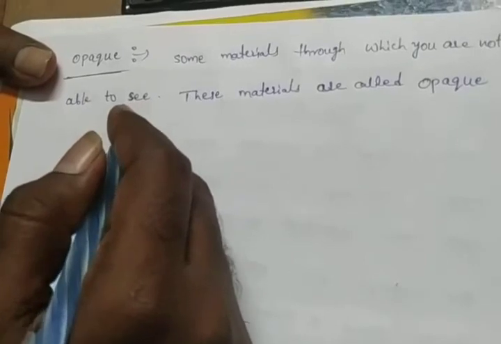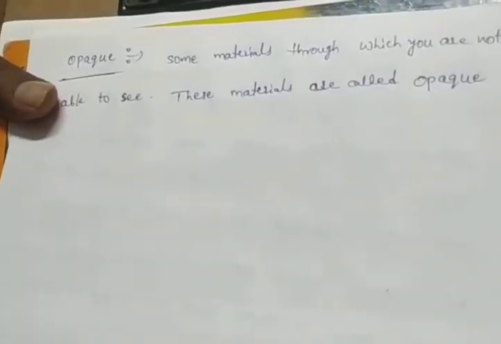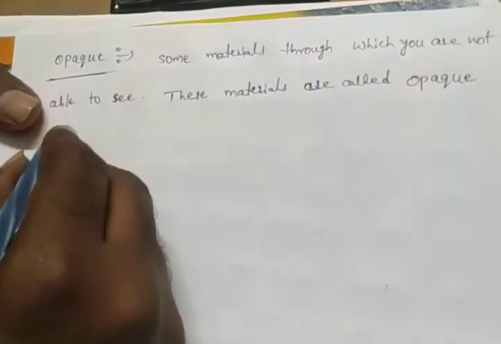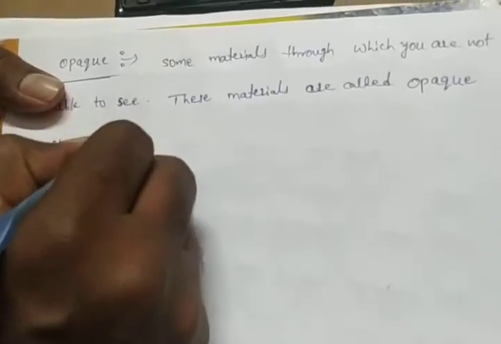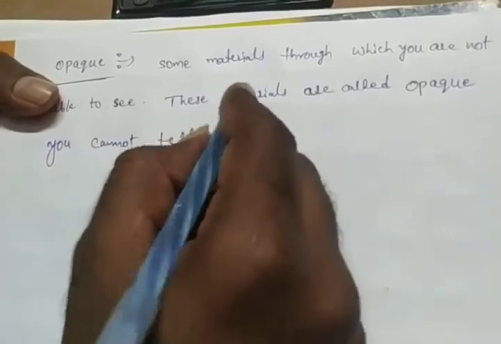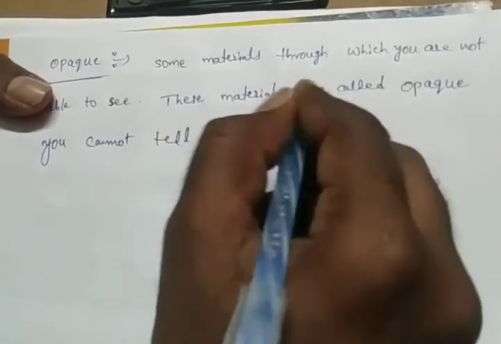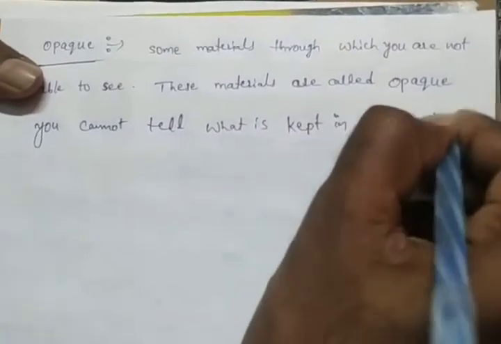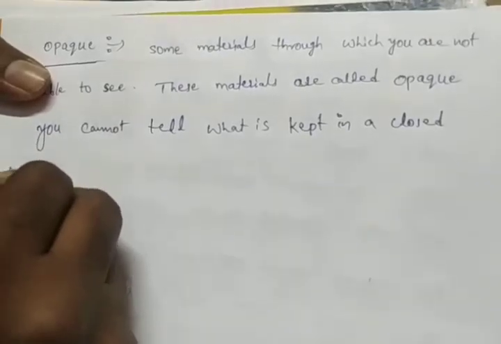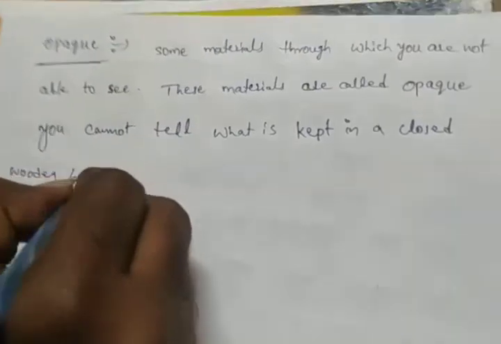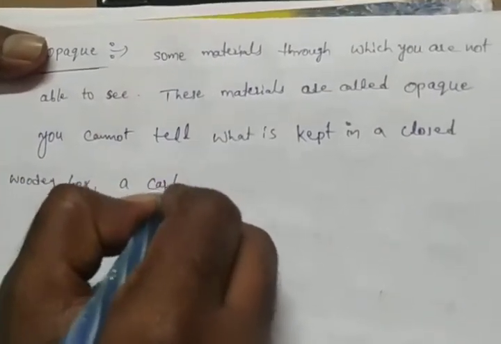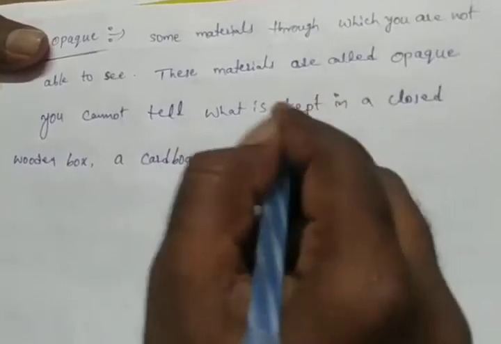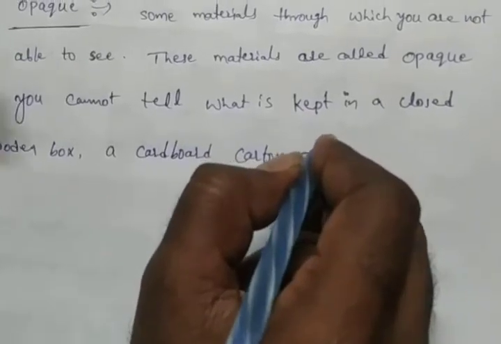You cannot tell what is kept in a closed wooden box, a cardboard box, a curtain, or a metal container.